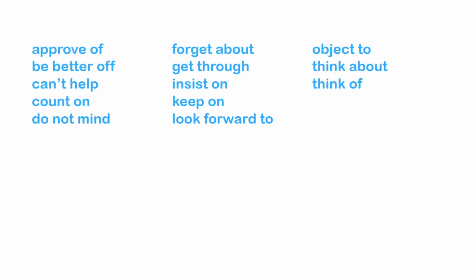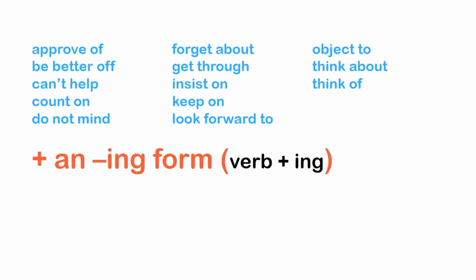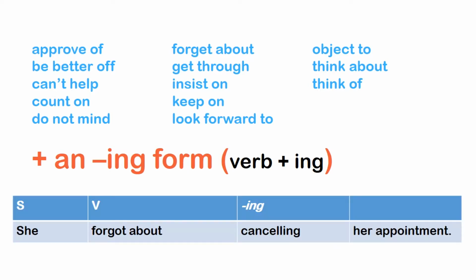And these verb phrases must be followed by an ing form in the complement. Let's have a look at the following sentence. She forgot about canceling her appointment. Here, she is the subject of the sentence, and forgot about is the main verb, which is a verb phrase in this sentence.